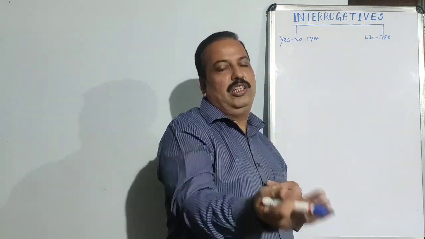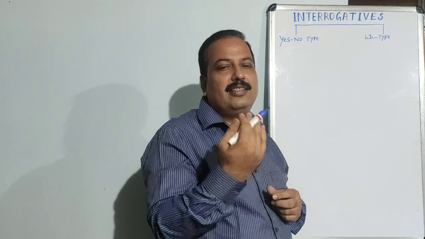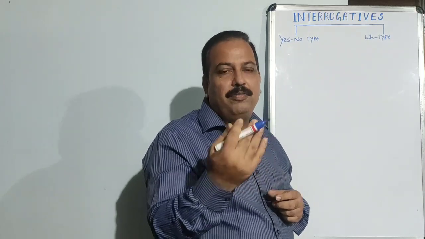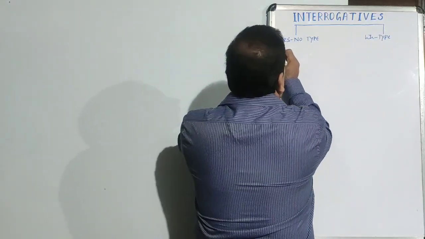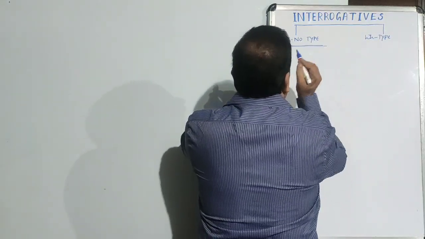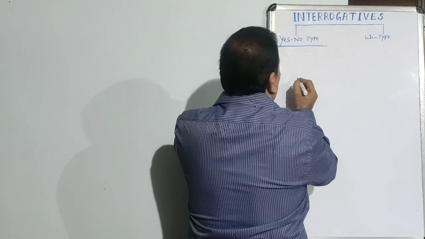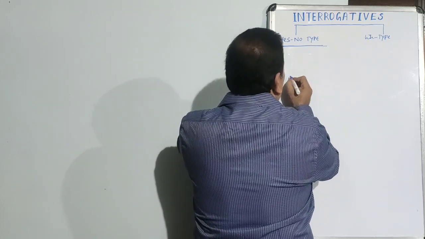And when the question is put, the answer comes in the form of either yes or no. For example, I will write examples of yes-no type question.